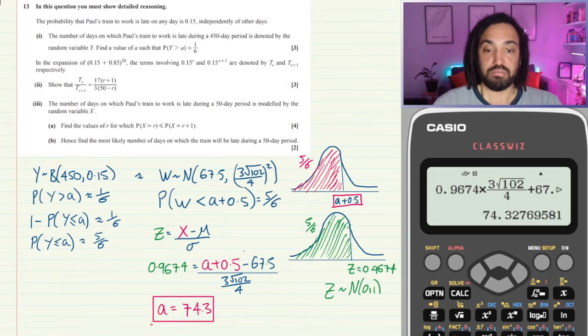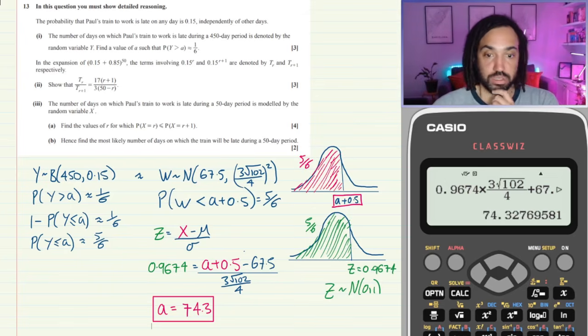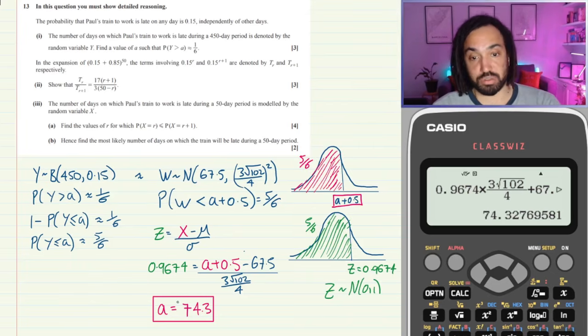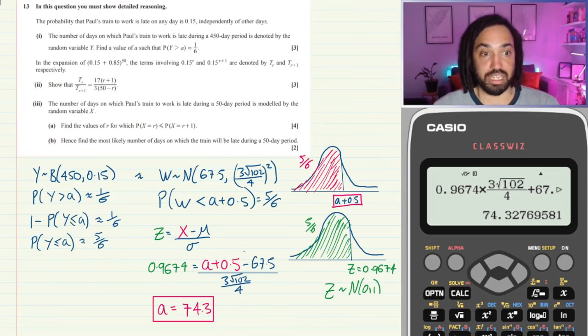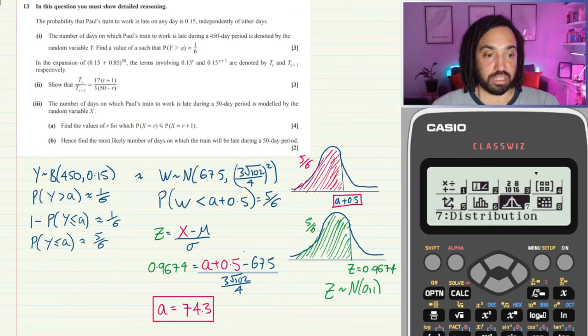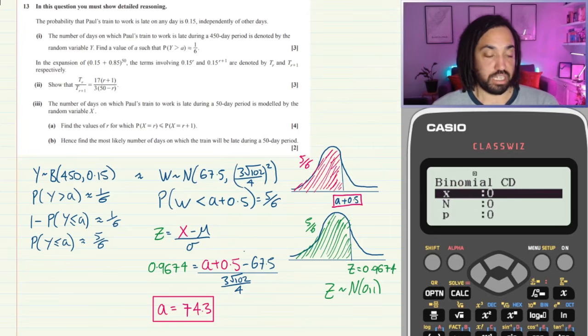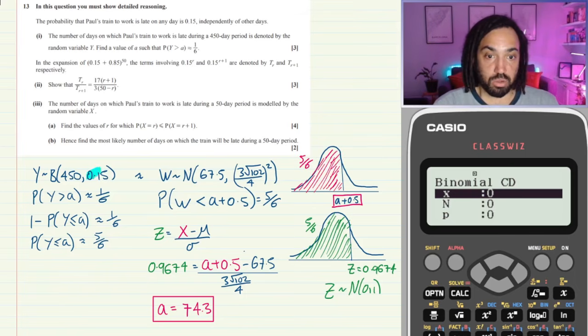Lovely. Okay, now I just want to double check to make sure, because of course a needs to be an integer, because it's a discrete binomial, but we have obviously converted to a normal, so we're allowed to have decimals in the normal, but we need an integer for the discrete binomial. So if I go into the calculator here, and I go to binomial CD, let's just check to see how good this normal distribution approximation is. Because I know, in fact, that some people will be saying, before you write it in the comments, that, hold on a minute, the probability isn't close to 0.5, and we need to have the probability close to 0.5 to approximate with the normal.